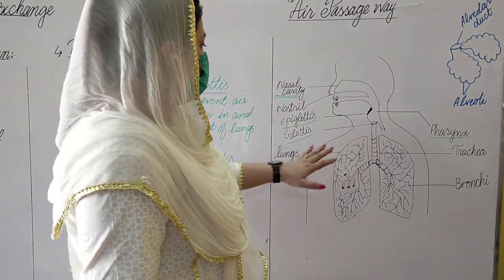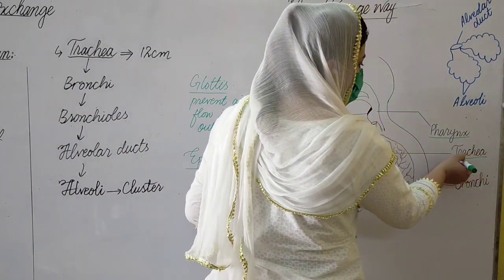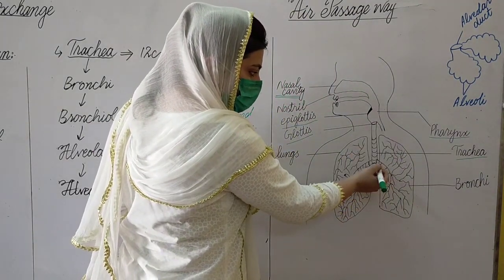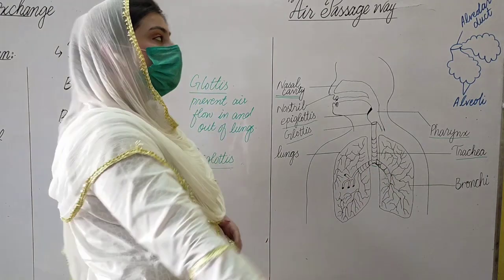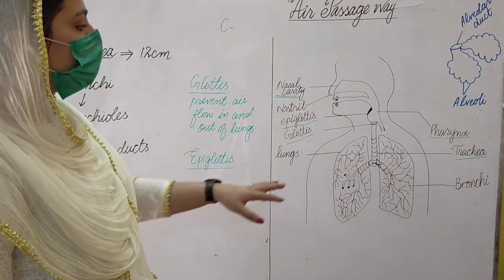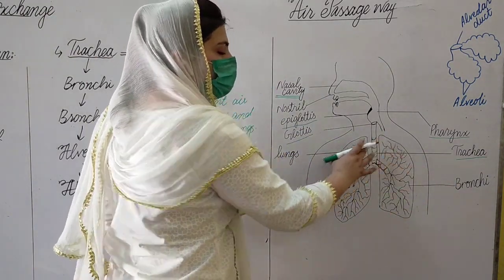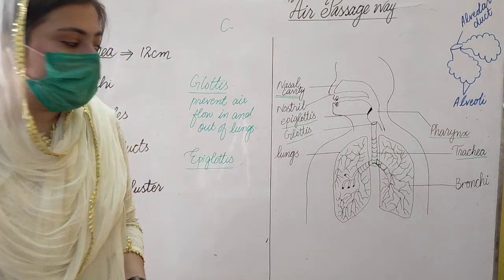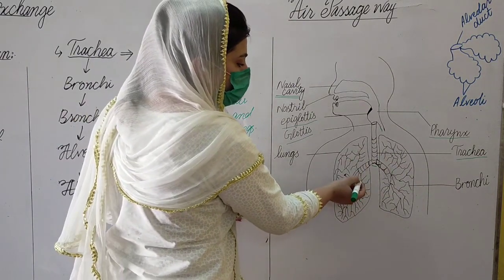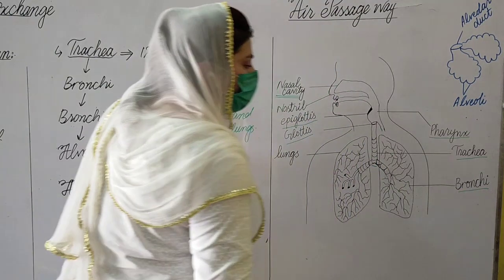Okay, after the pharynx, larynx, glottis and epiglottis, the next part is the trachea. This part is called the trachea, and its length is 12 centimeters, with C-shaped cartilaginous rings. After the trachea are the lungs, where the gaseous exchange takes place. The trachea is divided into tiny parts called bronchi and bronchioles.